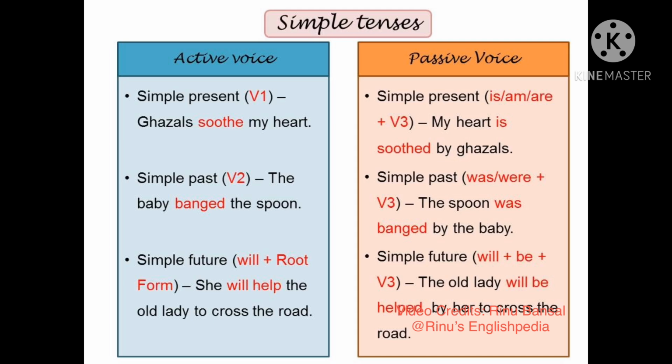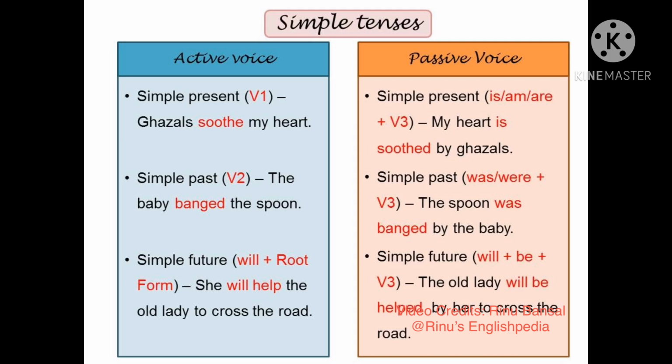While talking about the simple past tense in the active voice, we use the second form of the verb here, and the example is, the baby banged the spoon. Over here, the main verb is bang, and the passive form of this sentence will become, the spoon was banged by the baby. Just like the present tense, the second form of the verb to be is, was and were, and because the spoon is singular, we have used the singular verb was.